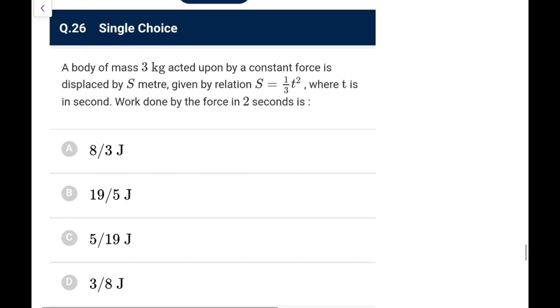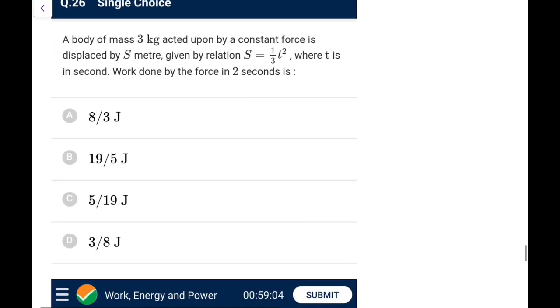Next, a body of 3 kg is acted upon by a constant force and displaced by s meter given by the relation s is t square by 3, where t is in seconds. Find the work done by the force in 2 seconds. Standard question, just apply the work energy theorem. W net is delta K, which is half m, velocity at t equal to 2 seconds square minus velocity at t equal to 0 seconds square. So you have to find the speed at the 2 instants. How do you find speed? V is dx by dt.